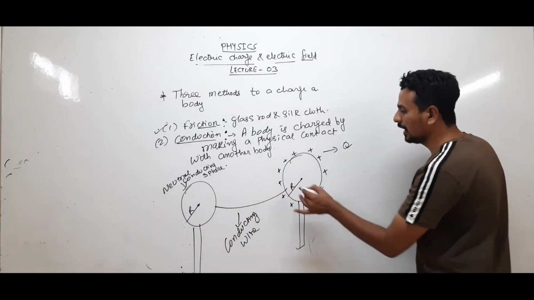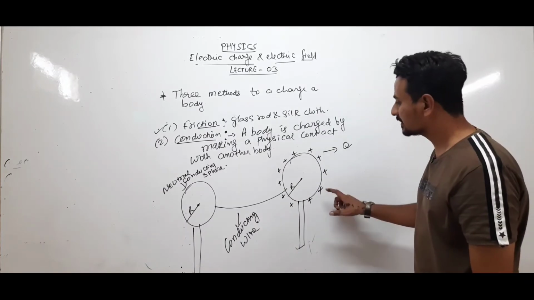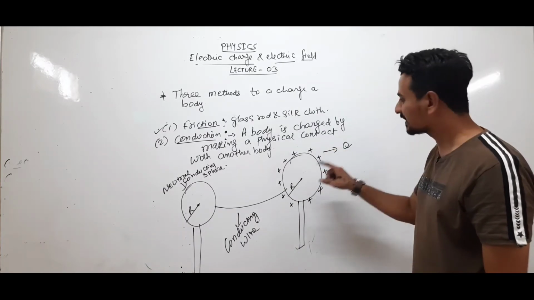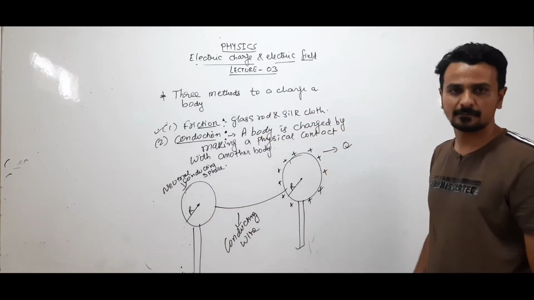Now this is another body of the same radius r, but it is charged, with positive charge q. Now I connect them with conducting wires.